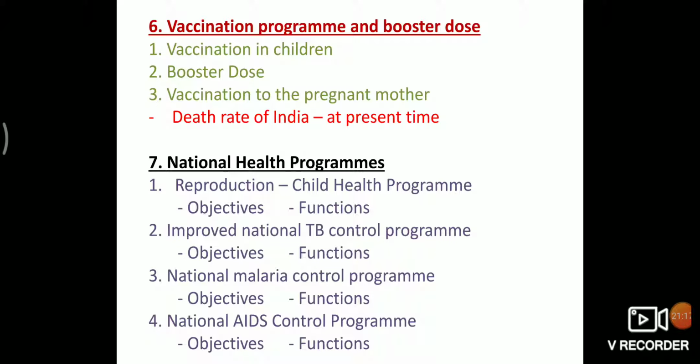When to give? The first dose. How to give? By injection. In the second half of the last century, up to 1970 to 75, vaccine of smallpox was being given. But we could abolish not only the disease but also its disease-causing bacteria from this earth through effective vaccine and vaccination throughout the whole world, and thus made history.